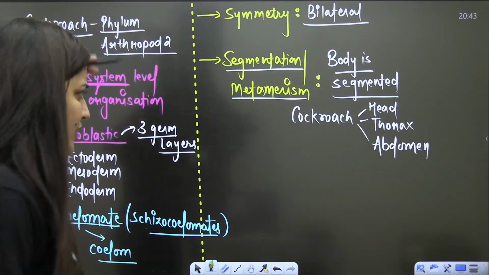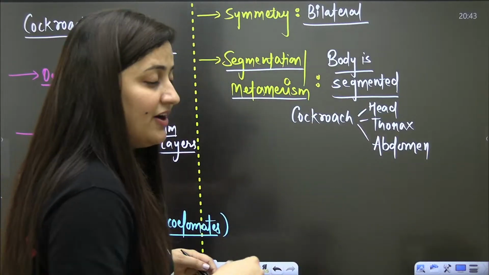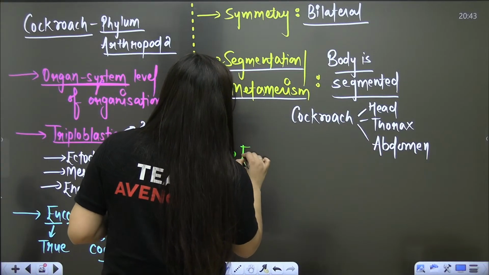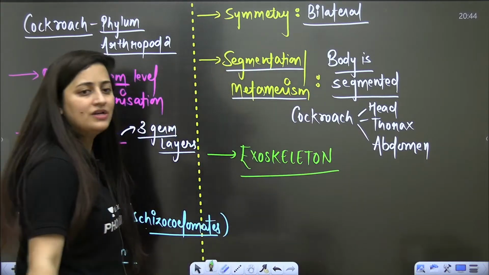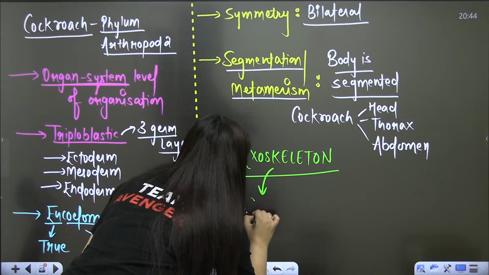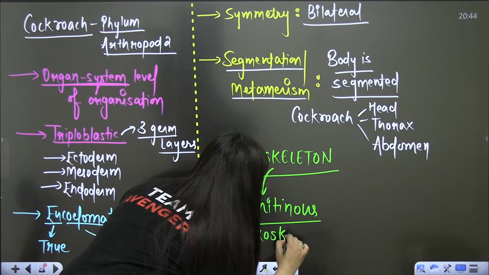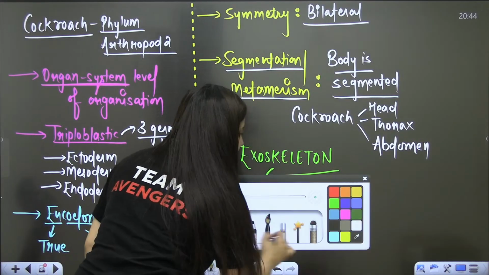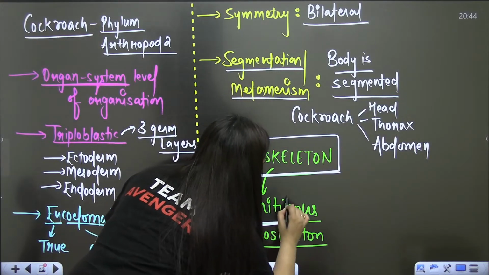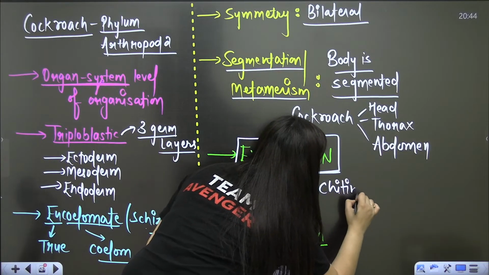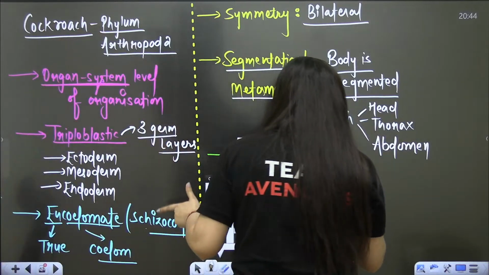So tell me quickly the unique feature of this cockroach, or you can say of this phylum. Obviously, without any doubt, exoskeleton. And what kind of exoskeleton? Chitinous exoskeleton. What is the meaning of having a chitinous exoskeleton? It means their outer body is covered with chitin, so obviously it will provide more protection to it.